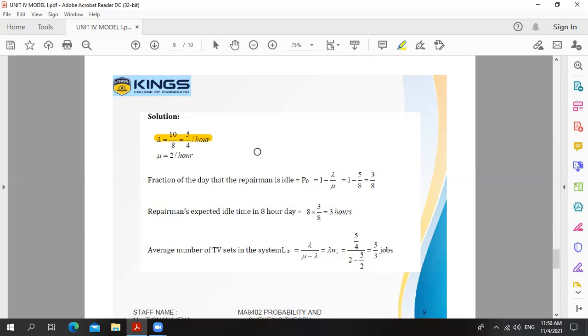Next, mu value, 1 by mu is equal to 30 minutes. But we have the lambda value in hours. That's why we are changing the mu value also into hours unit. Therefore, taking the reciprocal, mu is equal to 60 divided by 30, cancel, we get 2. Therefore, mu is equal to 2 per hour. That is, if one set takes half an hour, then in 1 hour they will repair 2 sets. Thinking logically, mu is equal to 2 per hour.